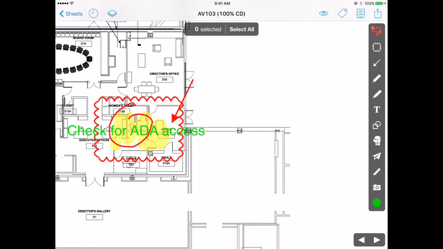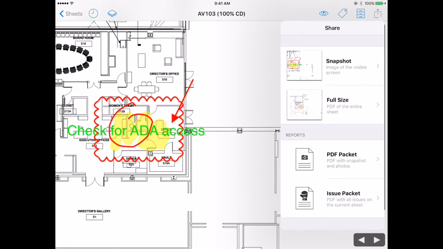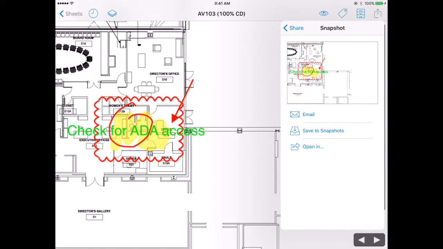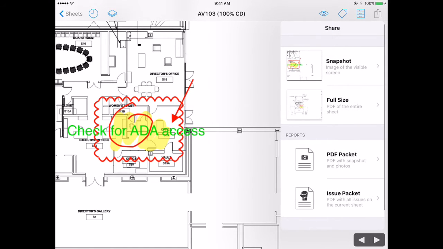A few other ways that you can share information from an annotation that you've made. If you look in the upper right hand corner, I've got the standard sharing icon, and I can do things like make a snapshot, which is exactly what it sounds like. It's an image of what's showing on my screen at the time. Once I've made that snapshot, I can email it out to anybody, whether they're on my project team or not, or I can save it to my snapshots queue. All my snapshots and progress photos for the entire project roll up to one place. I could also make a PDF of the entire sheet if I want to capture the whole thing rather than just what's showing on my screen. Or I can even make a PDF packet.